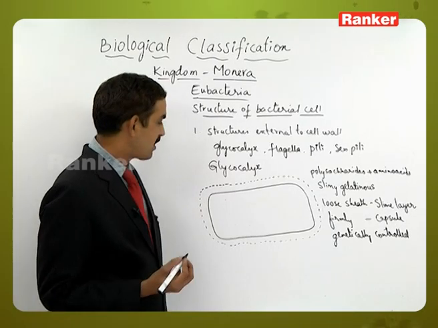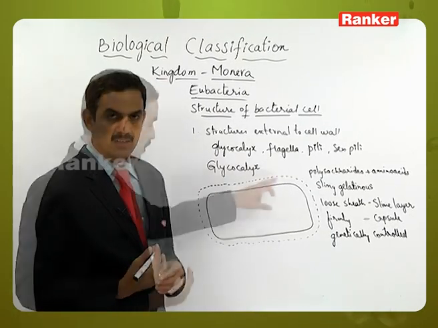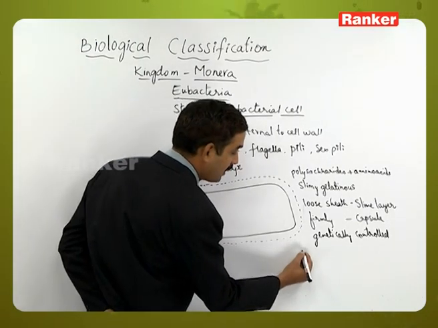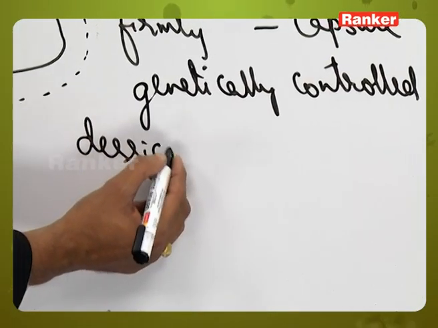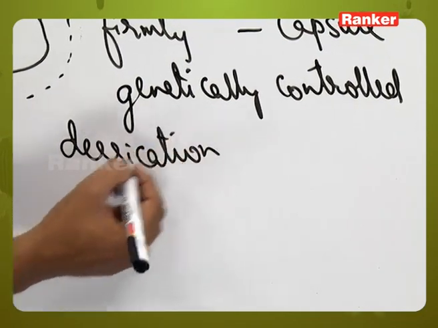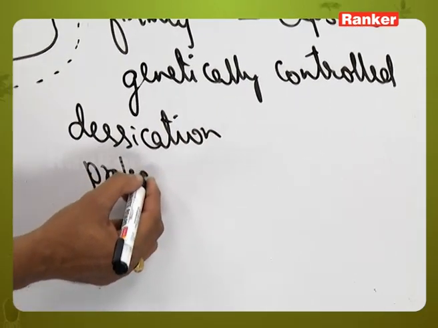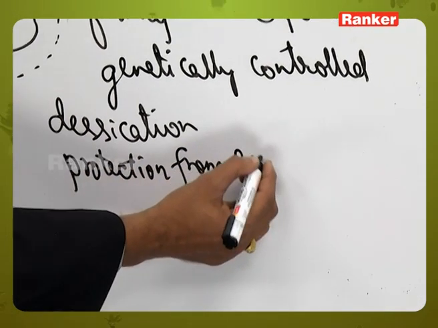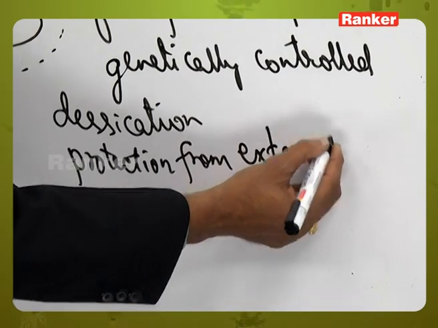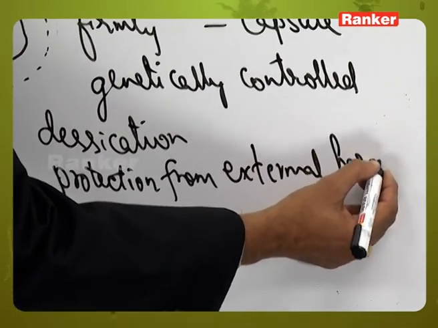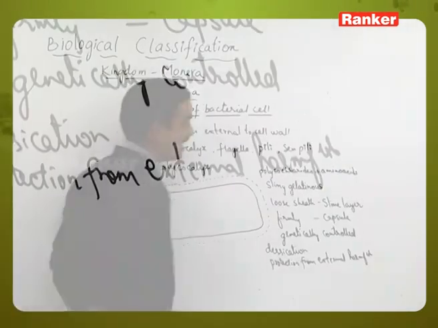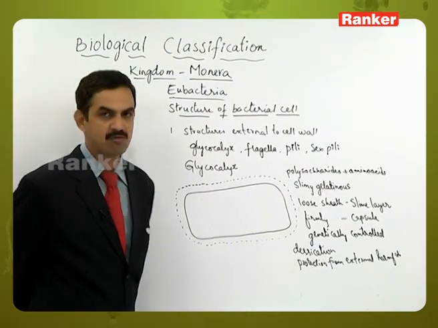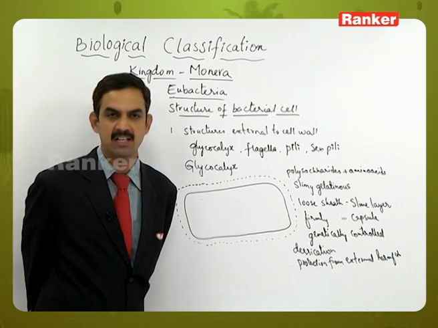And what is the function of the glycocalyx? Generally, it will give protection to the bacterial cell and also protect it from desiccation, and also protect it from external harmful reagents or harmful atmospheric conditions. So that is the way how this glycocalyx will always be protecting the bacterial cell.